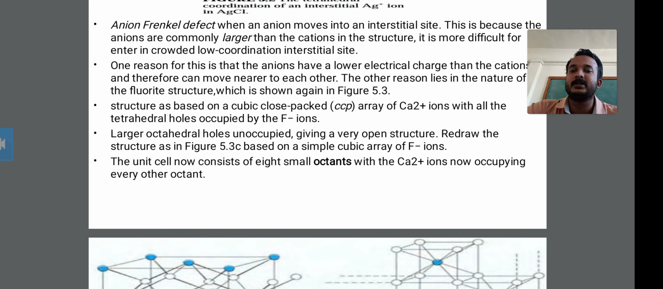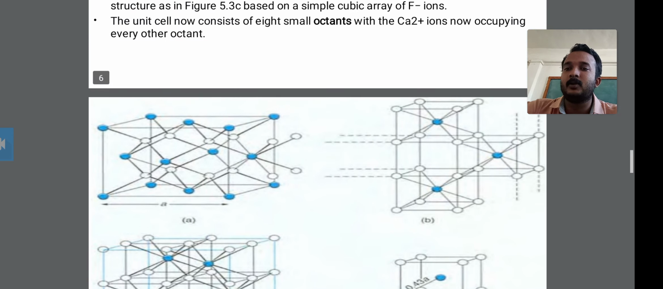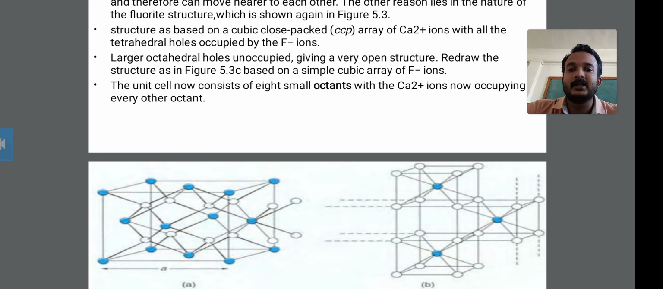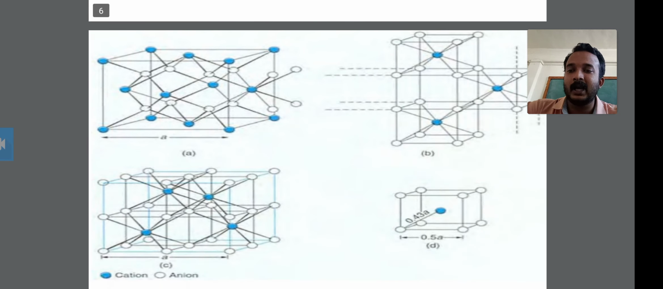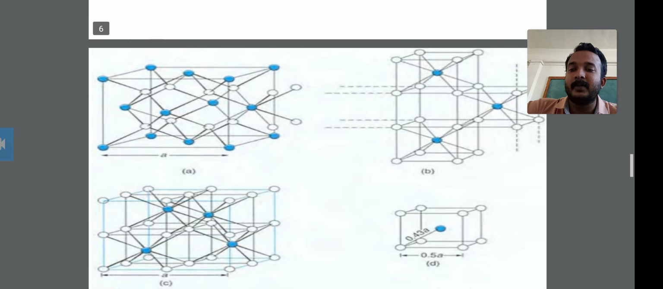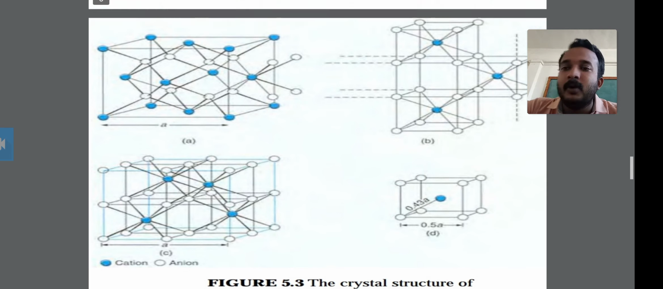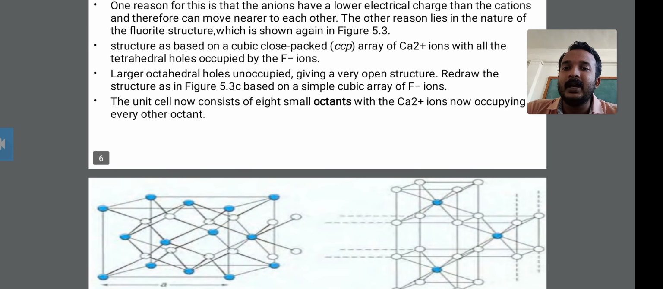Therefore this figure shows the larger structure. Figure C shows the larger octahedral holes, and these holes are unoccupied. This gives the very open structure, which you can see in figure C. And it is the redrawn structure as in figure 5.3c.